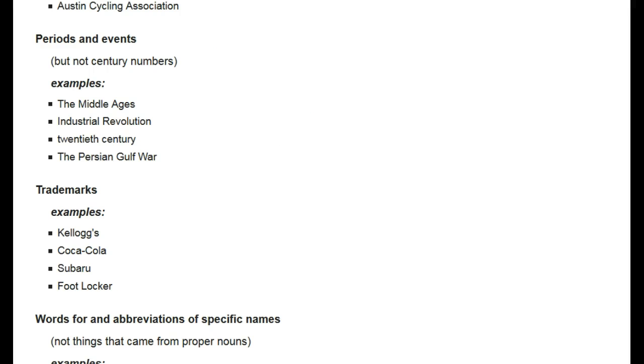You should capitalize periods and events, but not century numbers. For example, the Middle Ages. The is capitalized as an article because it comes at the beginning of the Middle Ages. Industrial Revolution is a period. 20th century is a century number, so it's not capitalized. The Persian Gulf War is an event.